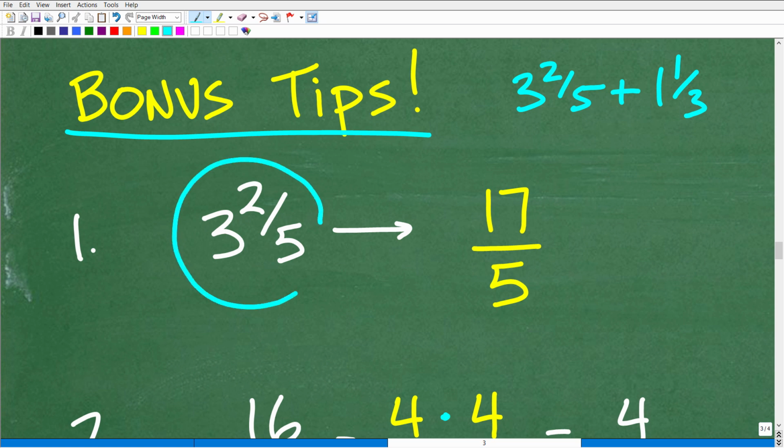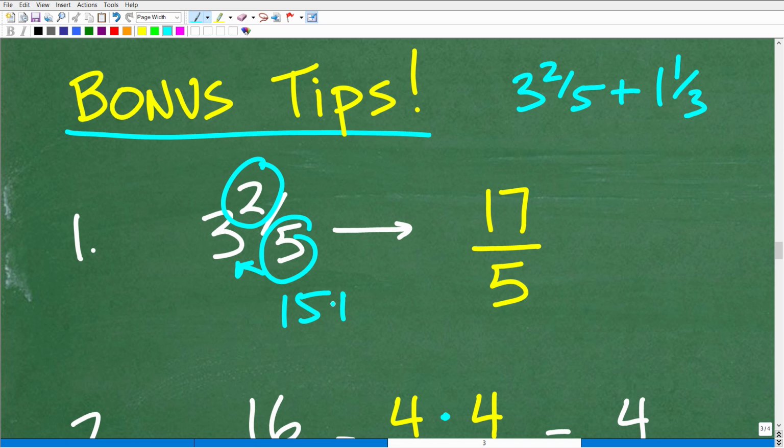Anytime you have a mixed number fraction, convert all of those into improper fractions. Remember how you do that: you go 5 times 3, which is 15, and then add the 2. That's 17 over 5. So hopefully you remember how to convert a mixed number into an improper fraction. These are things you need to review as well.